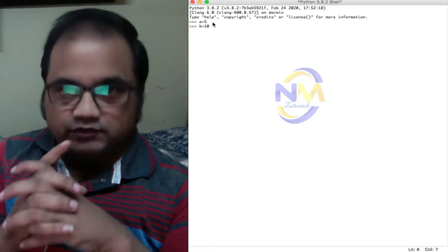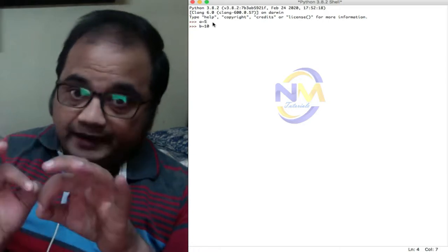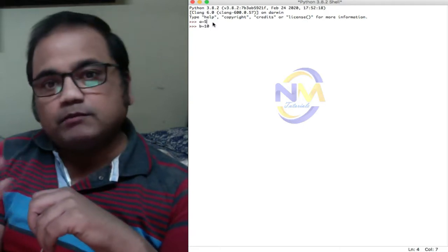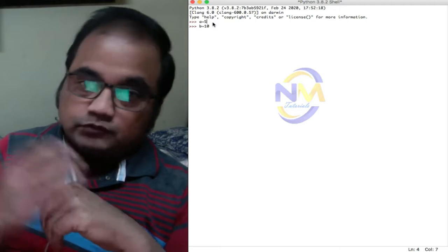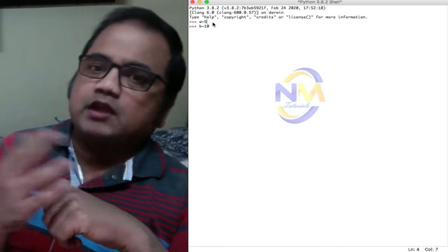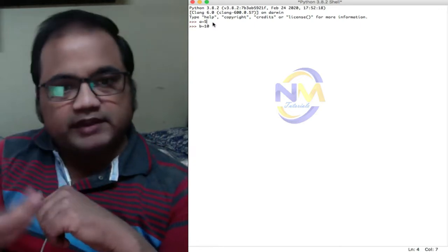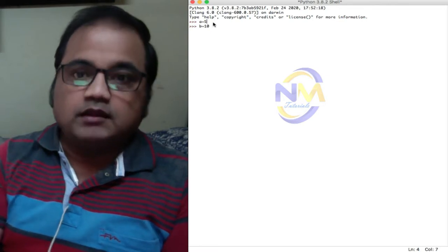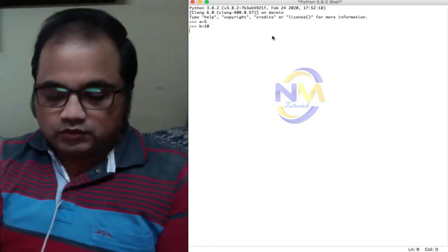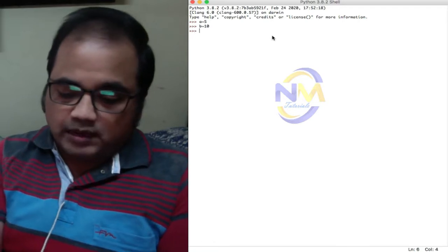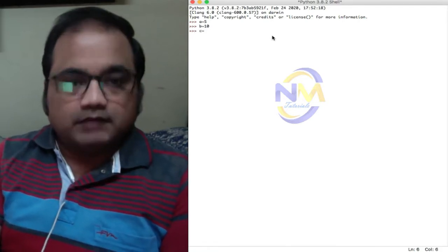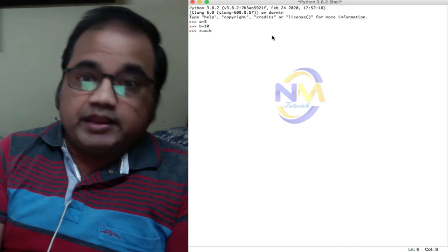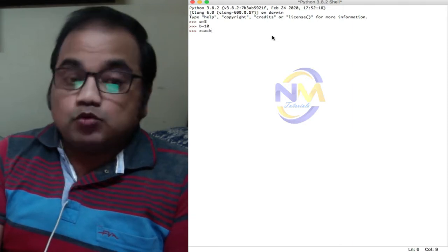Variable is used to hold the values temporarily, and the value of the variable can be changed as many number of times during program execution, right? So A is a variable, B is a variable, A holds value 5 and B holds value 10. Now, say suppose I want to add these two values, so C is equals to A plus B, right? So here plus is an operator, A is an operand, B is an operand, right? And equals to is an operator.